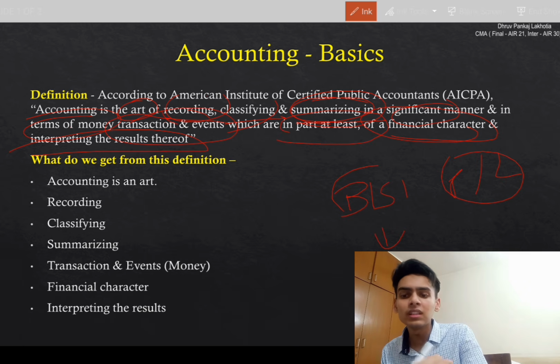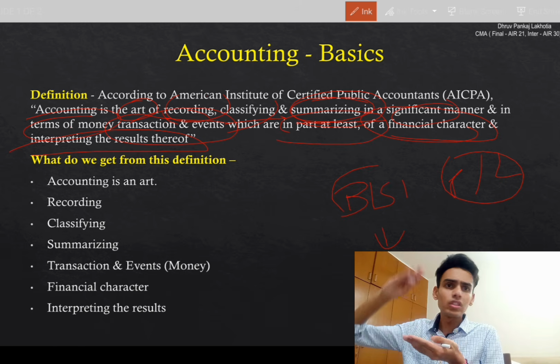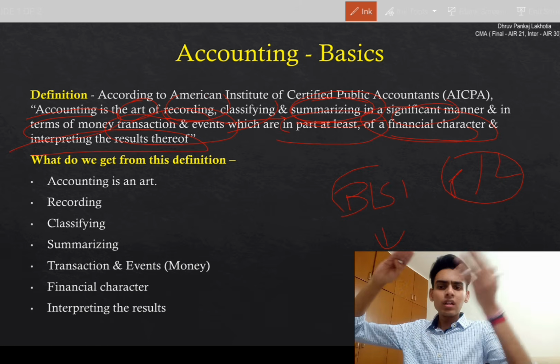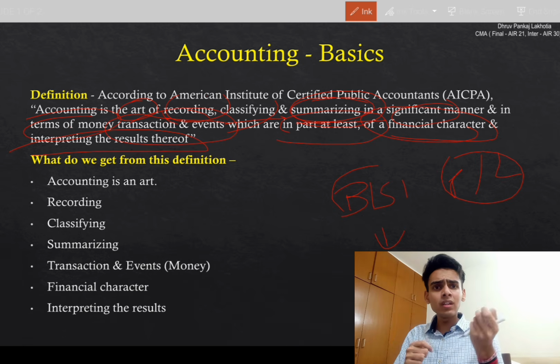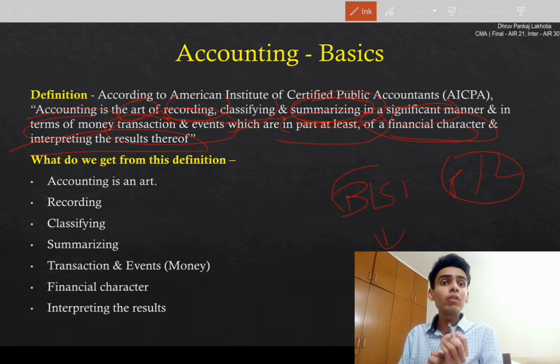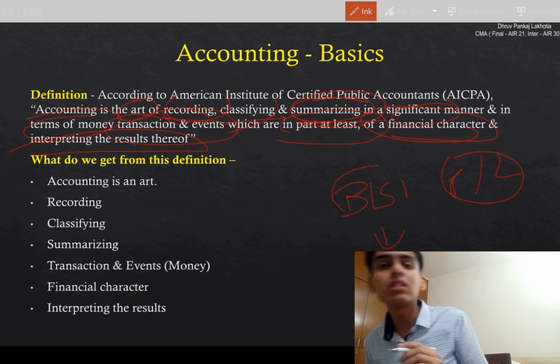See what we got. We got a bunch of transaction events. We summarize them into different GLs, different ledgers. Then we summarize them into different statements which are readable for a normal layman public, for stakeholders, our equity shareholders, our government, many more people, our debtors, our creditors. These terminologies we're going to go over after some time, but many more people read this to make informed decisions. This is what is called interpreting the result.